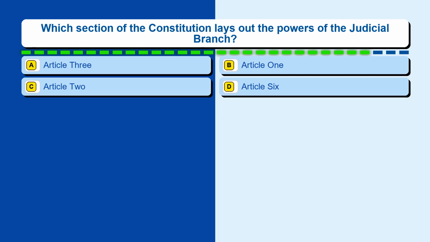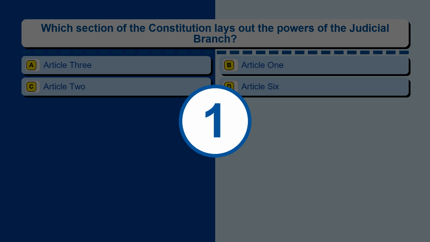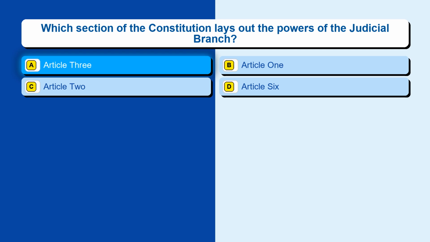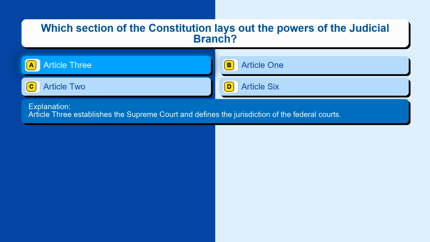Question 88. Which section of the Constitution lays out the powers of the judicial branch? Option A, Article 3. Option B, Article 1. Option C, Article 2. Option D, Article 6. The correct answer is option A, Article 3. Article 3 establishes the Supreme Court and defines the jurisdiction of the federal courts.